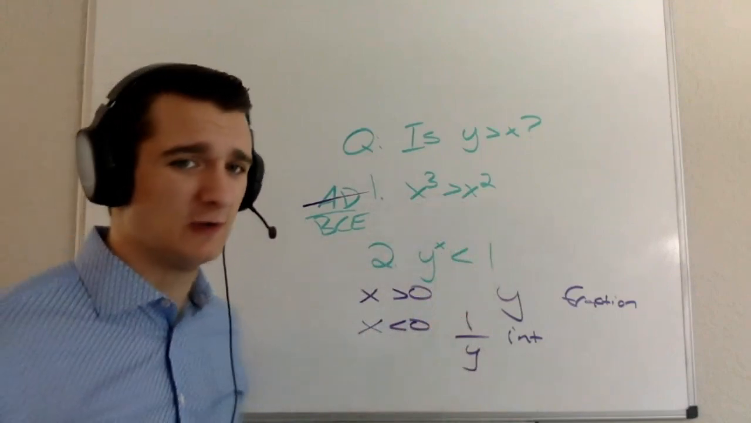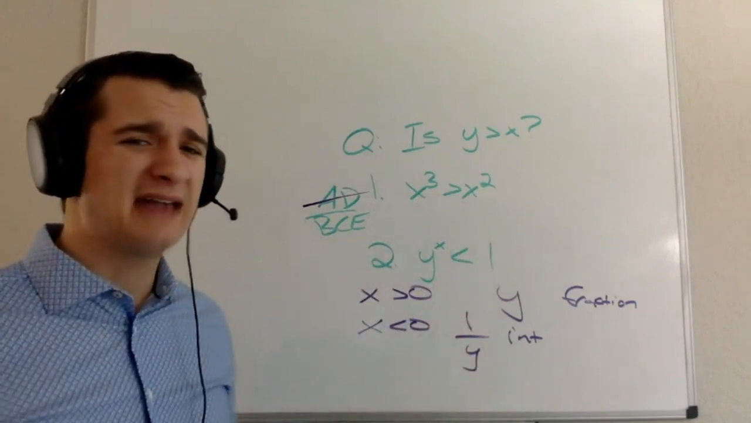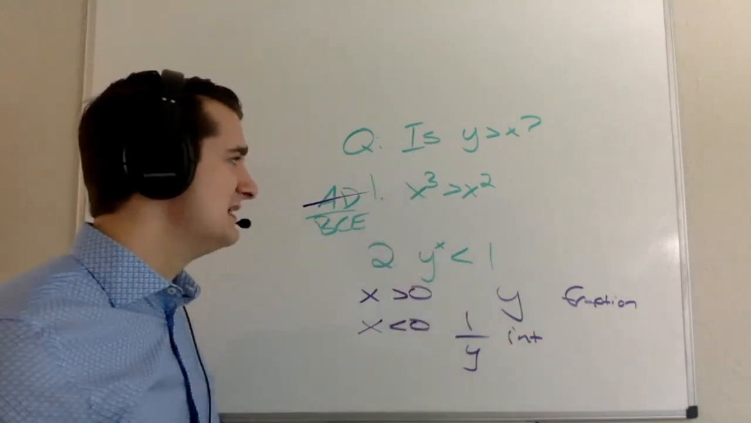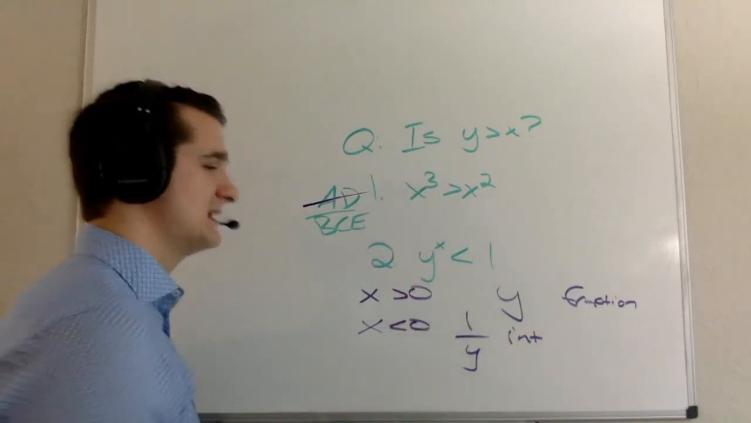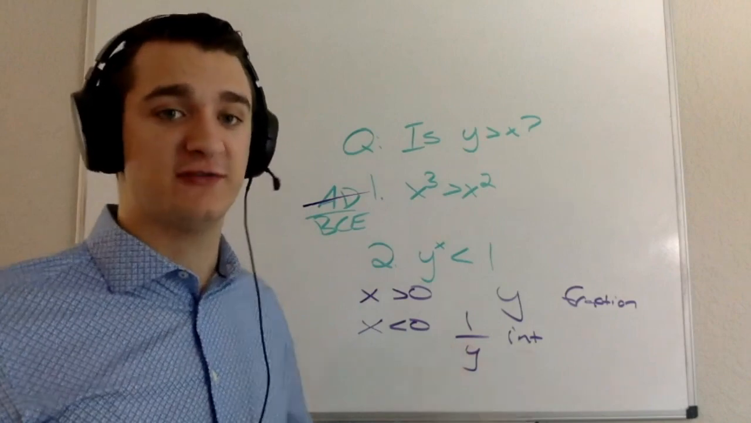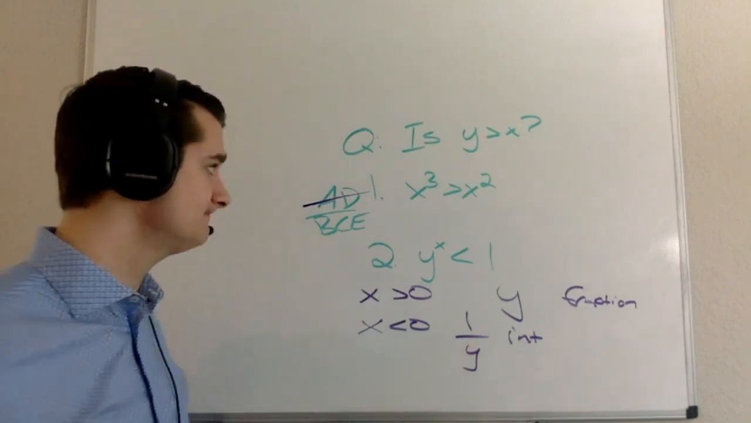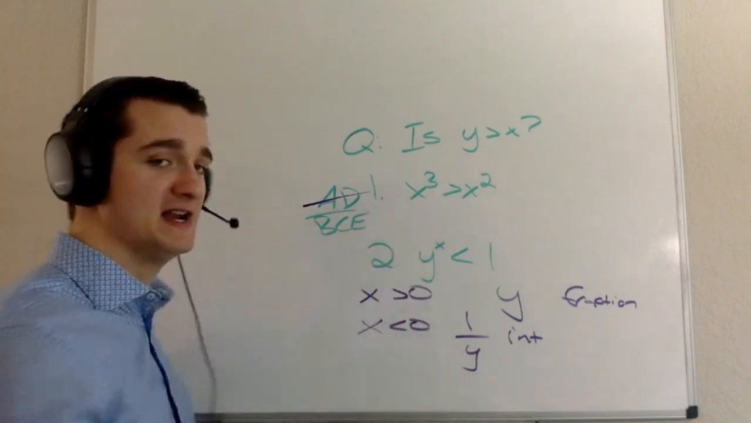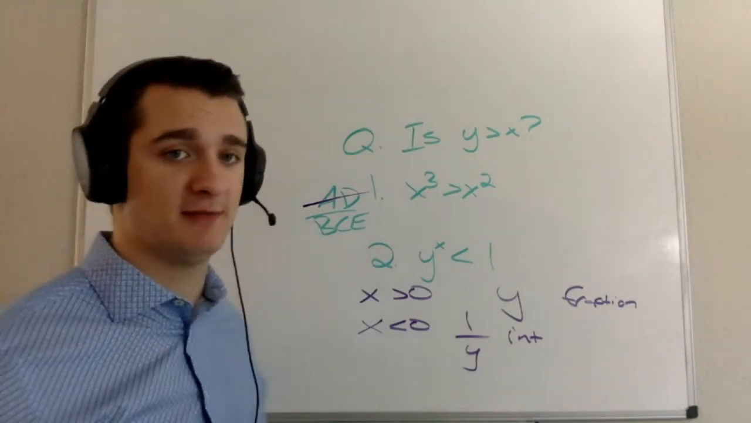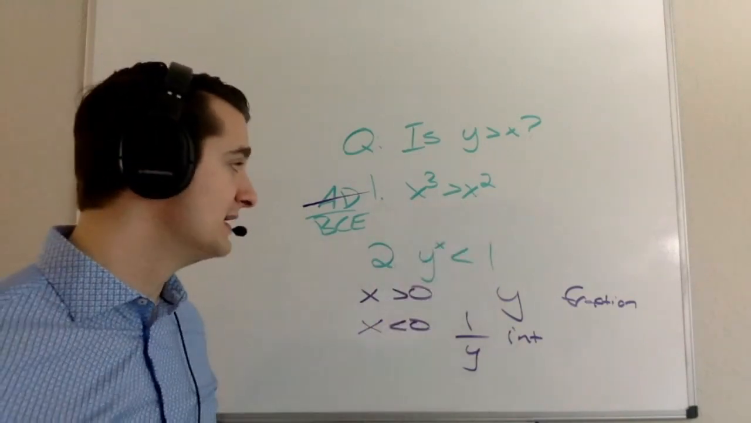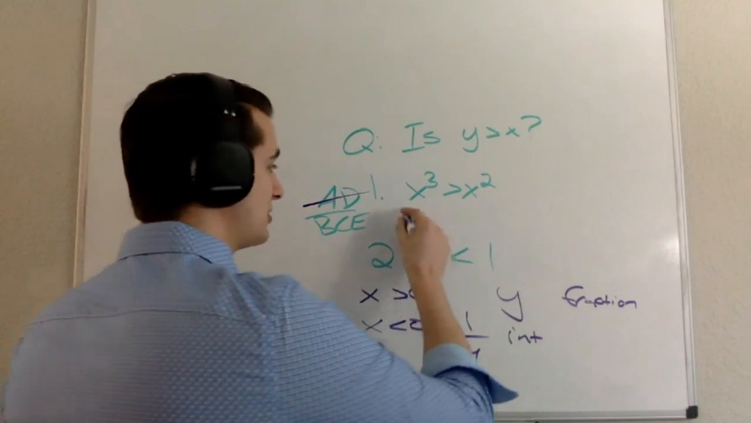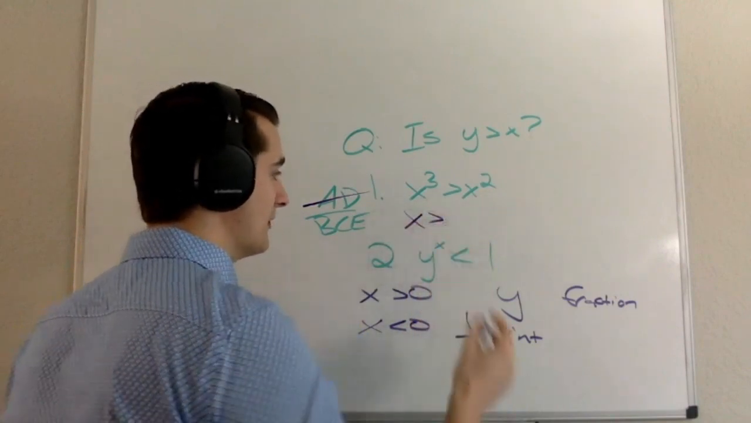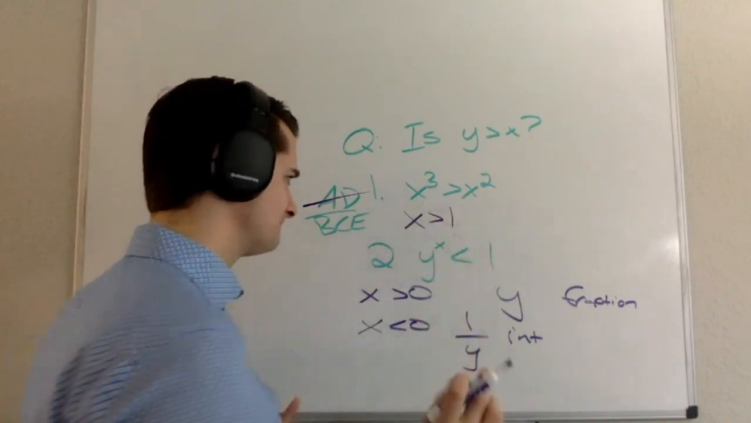X can't be equal to 0. I also know that x can't be a fraction, right? The reason I know that x can't be a fraction is because when you multiply a fraction by a fraction, the fraction gets smaller. And so multiplying a fraction by itself 3 times is going to give you a smaller number than multiplying a fraction by itself twice. So thinking about it logically, I can say that x is going to have to be greater than 1.